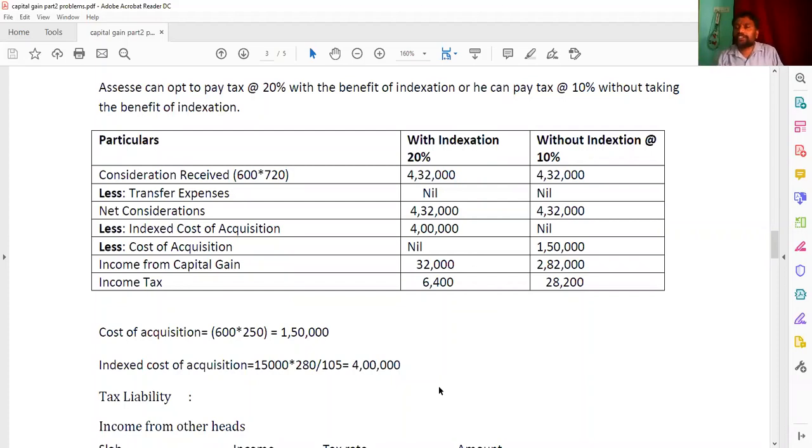The indexed cost of acquisition is equal to cost of asset into previous year index divided by purchase year index. So here the cost just now we got 600 into 250, 1,50,000. That is going to be multiplied with the indexation. So here 1,50,000 into 280 by 105, so you are getting here 4 lakhs.